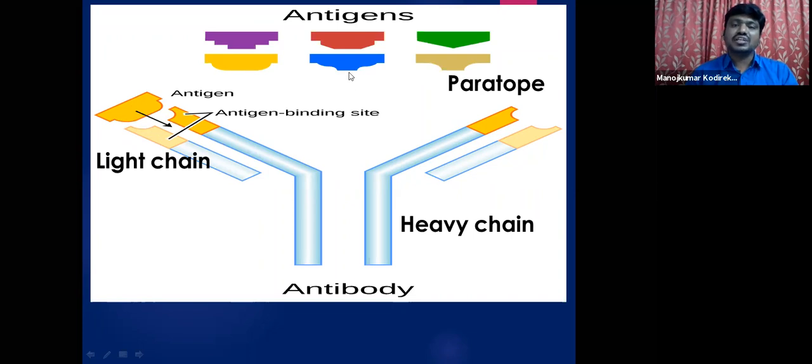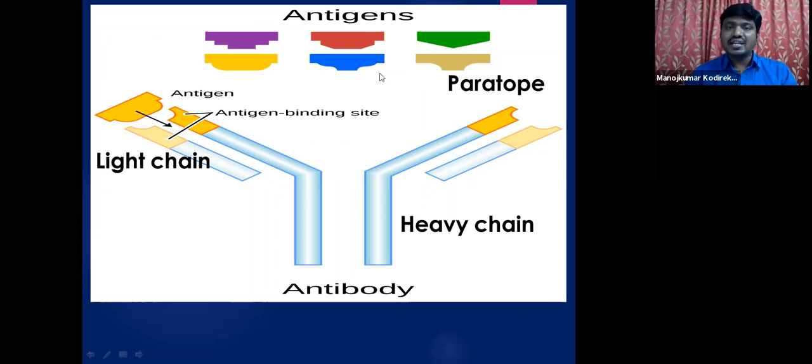So students, will this antigen come and bind here, or will this antigen be able to bind to this antigen binding site? No, because if you look very particularly at the shape of this antigen binding site, which is called the paratope, it is exclusively meant to bind to this antigen only, because this exactly fits into this site.